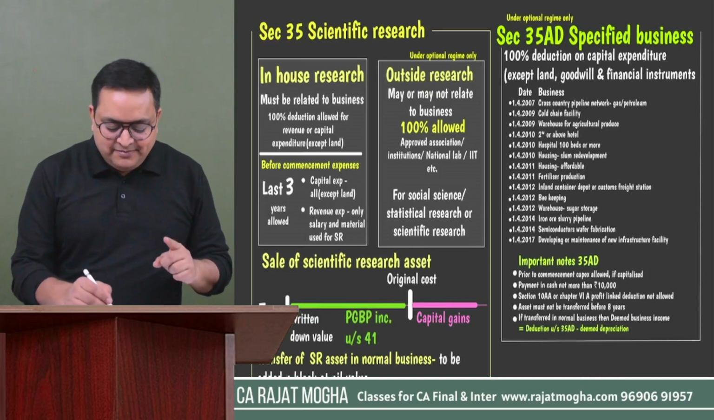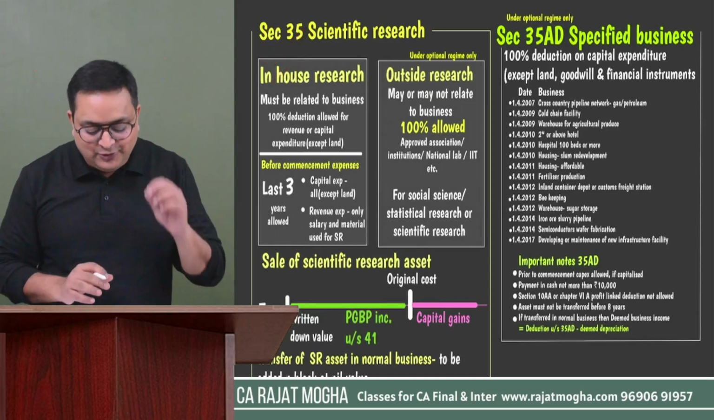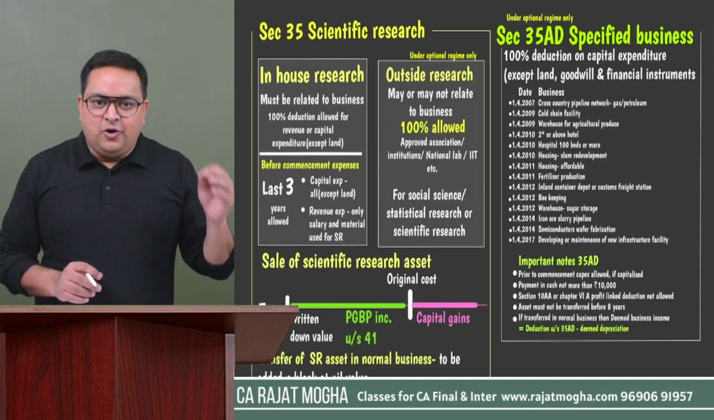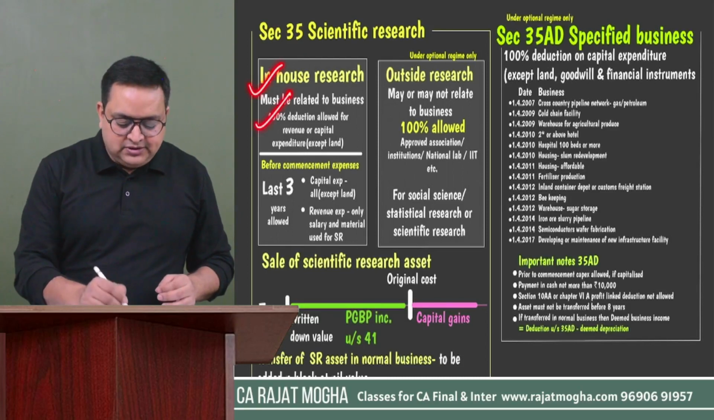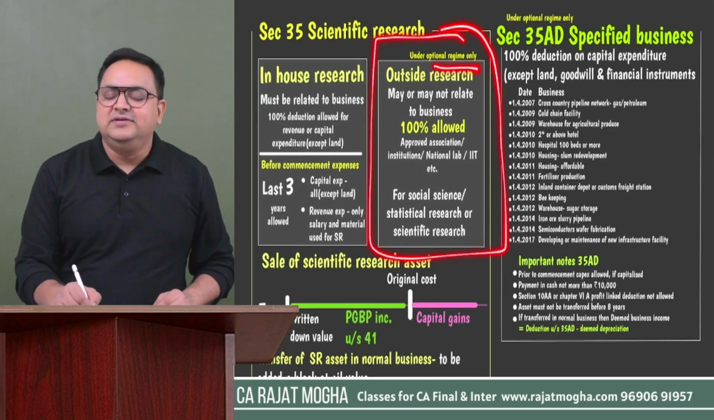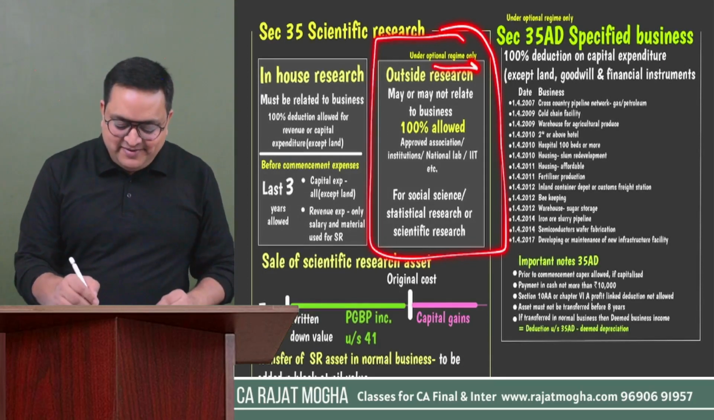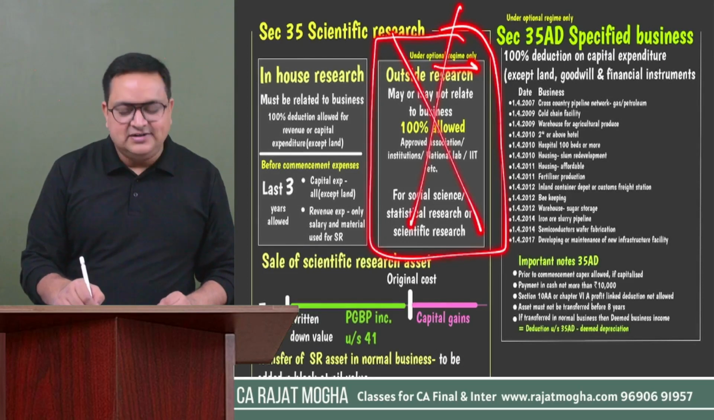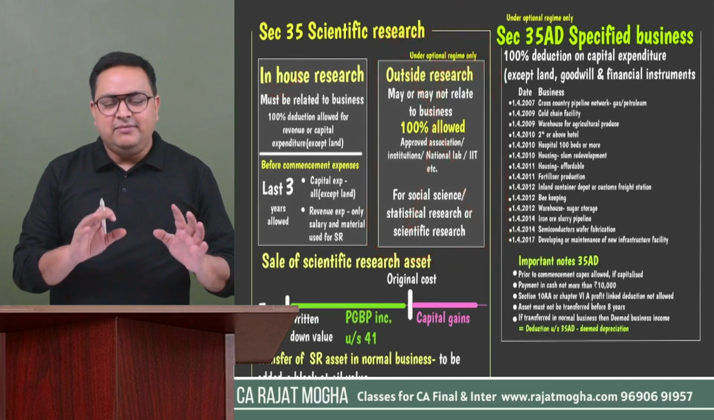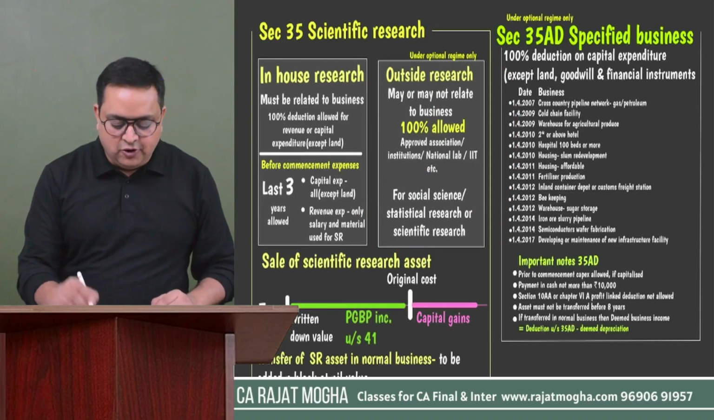First of all, please remember in-house research is available for both types of assessee, whether the assessee is following default tax regime or optional tax regime. But outside research is available only for optional tax regime. If the assessee is following default tax regime, in that case, this outside research would not be available. In-house research would be available, but outside research would not be available for default tax regime. It is only for optional tax regime.